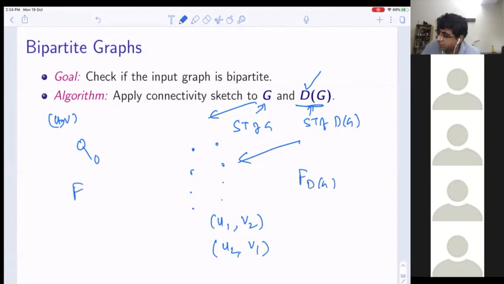I check whether adding this edge to my forest F of DG creates a cycle. If it does, then I delete it. If not, then I add this edge. Then I similarly do the same thing for the other edge. And that's it. So I can simulate the G and DG operations at the same time. Is the algorithm clear?